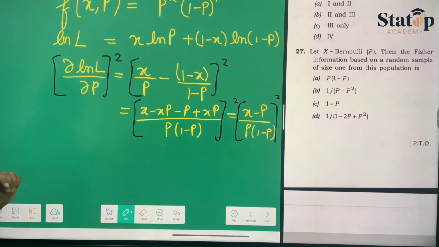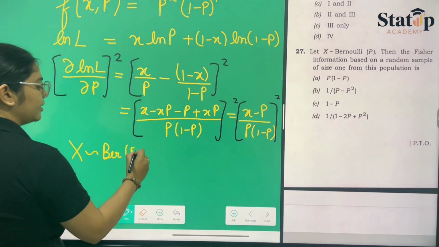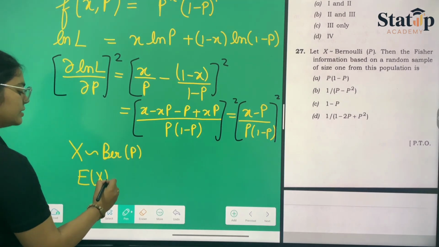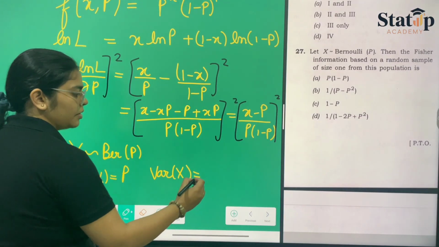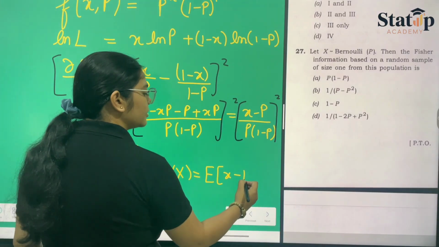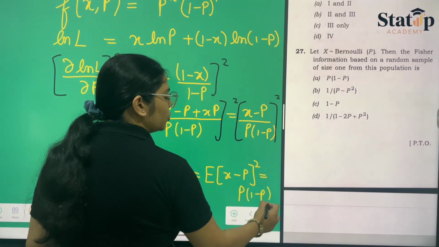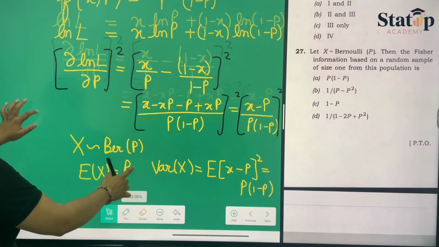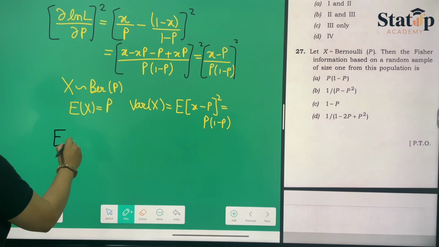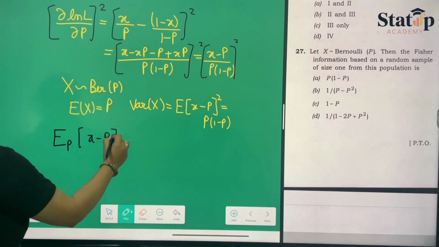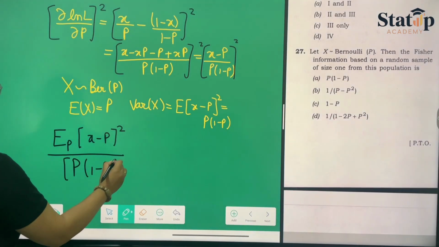Now we have to find the expectation. Before that, if xi follows Bernoulli with parameter p, then the mean of x is equal to p and the variance of x is the expectation of (x minus p) whole square, which is equal to p(1 minus p), that is PQ. So substituting the values, we take the expectation of (x minus p) whole square, because the denominator doesn't contain any x, we take p(1 minus p) whole square.